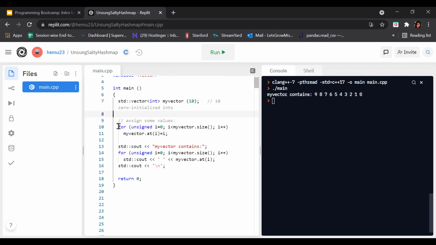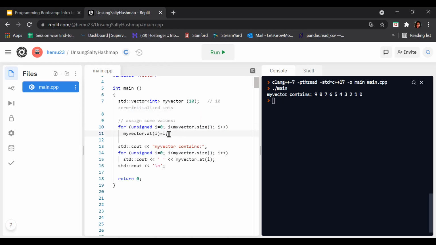Again, we are assigning some values by creating a for loop. Here is the initialization expression: unsigned i equals 0, meaning we are initializing a variable i of unsigned data type to 0. After that, we have a test expression, i less than my vector dot size, and my vector dot size is 10, meaning i should be less than 10. Again, we have an updating expression, i plus plus. And the for loop body is my vector dot at i equals i.